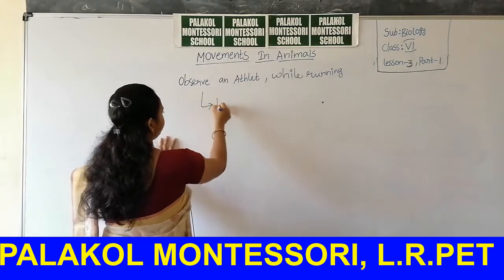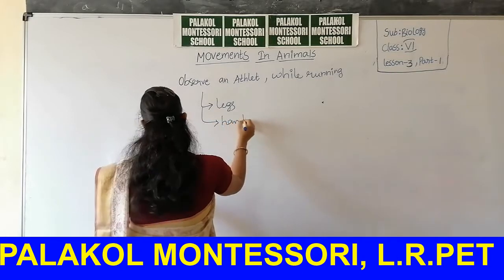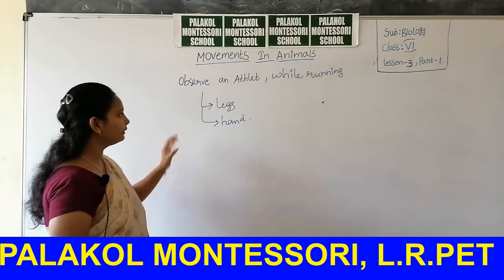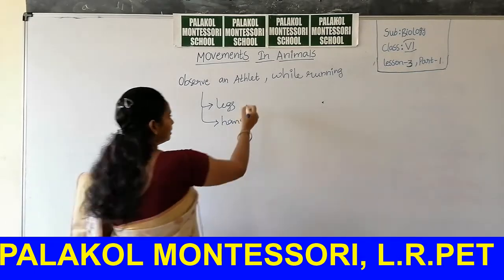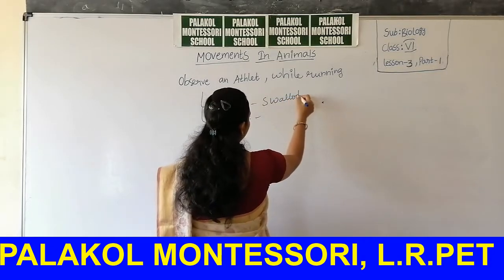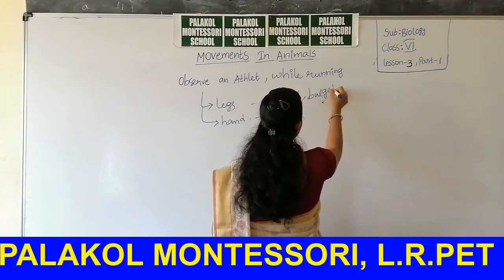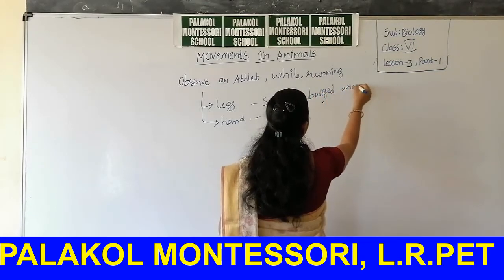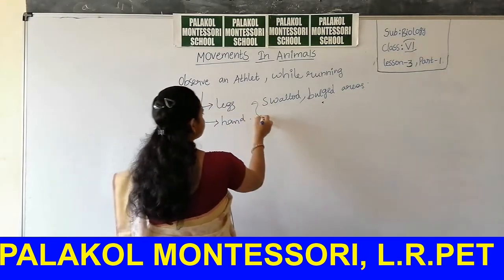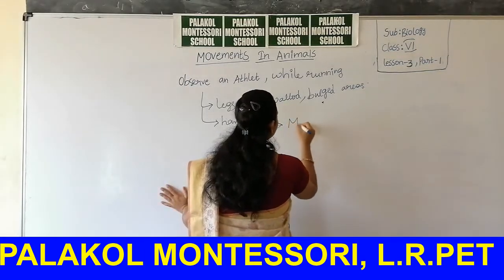At the regions of legs and hands, you can see some swollen or bulged areas. These swollen or bulged regions are nothing but muscles.